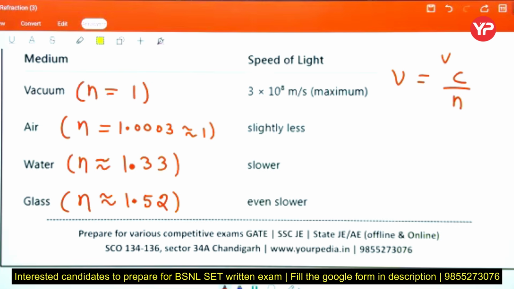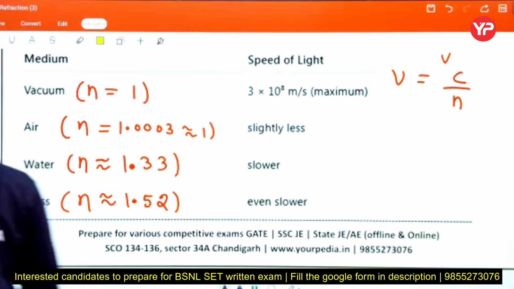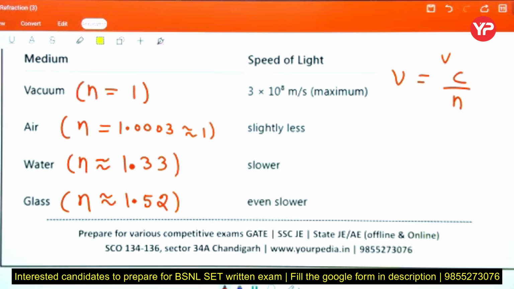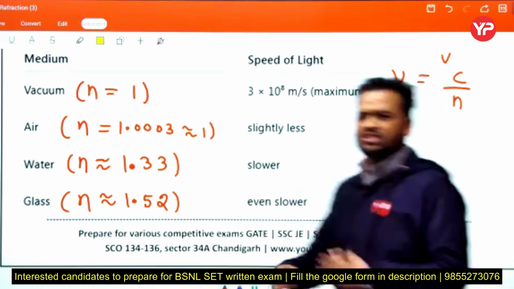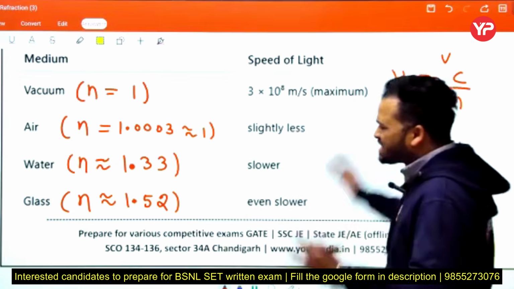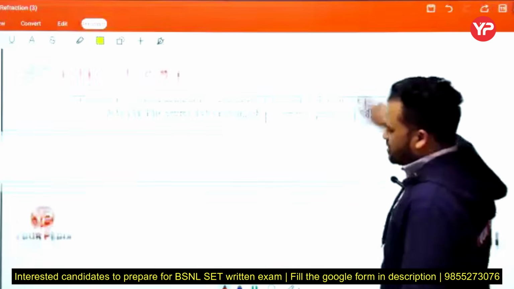Tell me, beta. This is clear, na? How speed and refractive index depend in a different medium. Mukund. Okay. Good. Next. This is the basic funda for finding the speed in a different media. This is the basic introduction of refraction here.